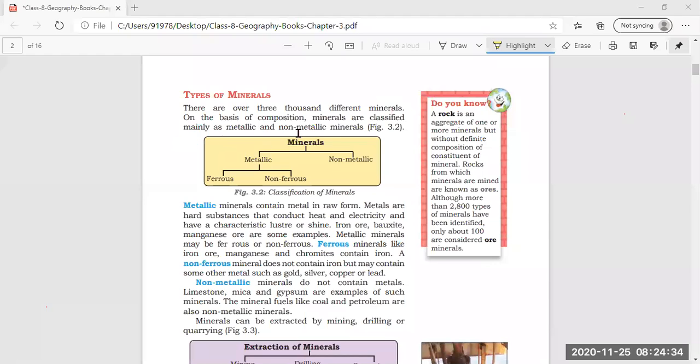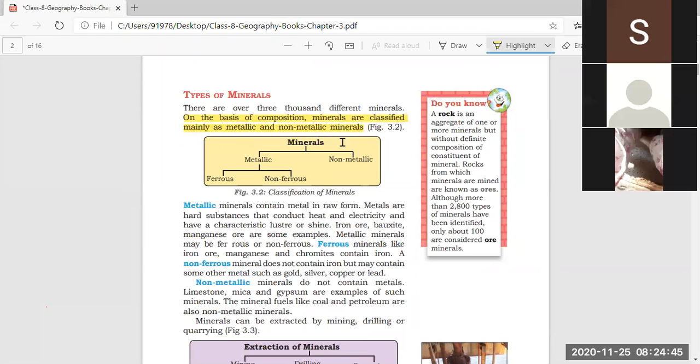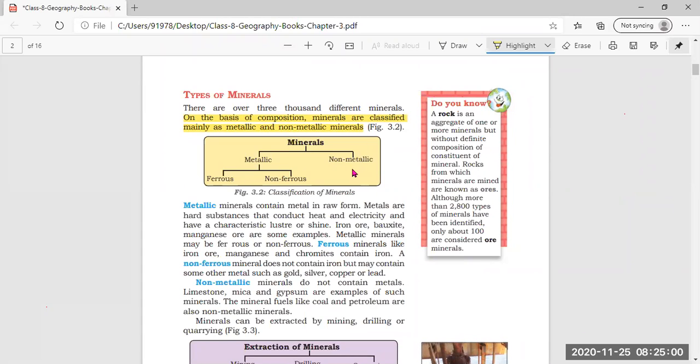On the basis of composition, minerals are classified mainly as metallic and non-metallic minerals. Underline this. On the basis of composition, meaning what things are present in the making of that mineral, we can classify minerals into two parts. First is metallic and second is non-metallic.